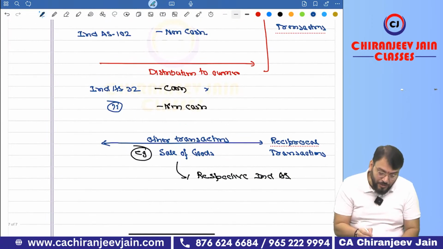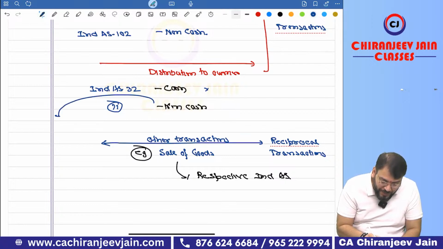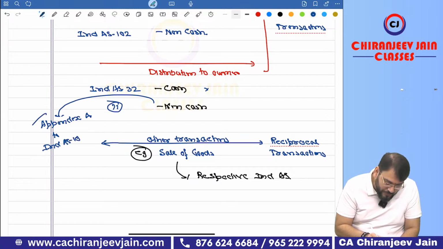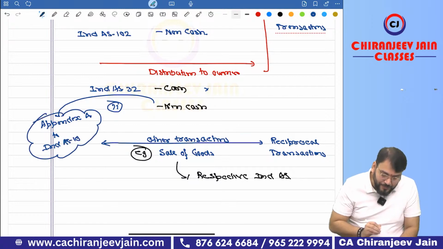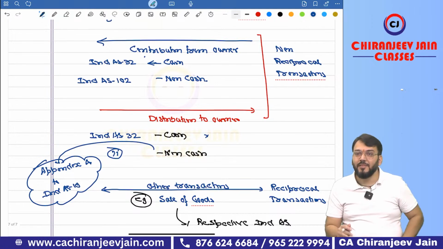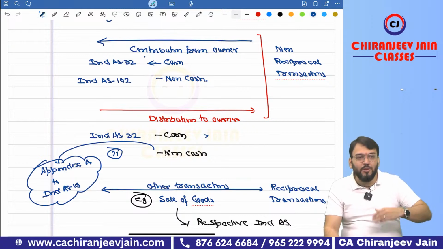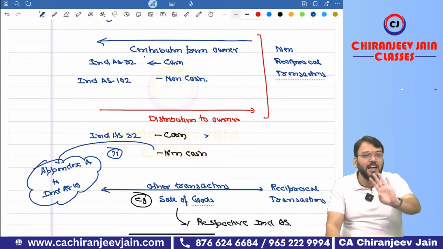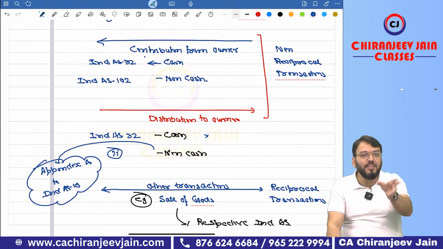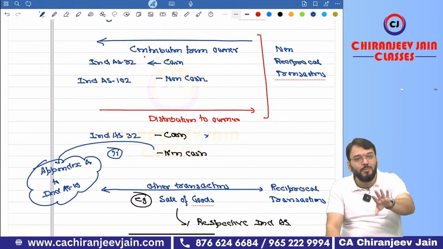But now they have given this particular accounting treatment where? In Appendix A to Ind AS 10. So we'll discuss it here only. Understood? Correct. Have you understood? Now what I will do, I will not say what the accounting treatment is. I'll create one scenario. You'll tell me what the journal entry will be.